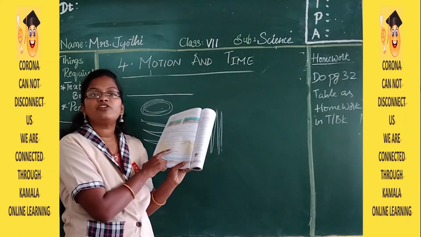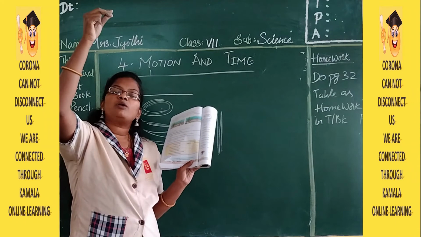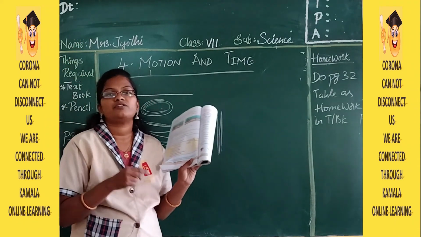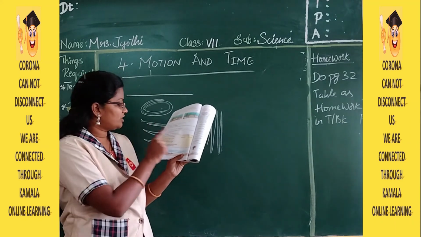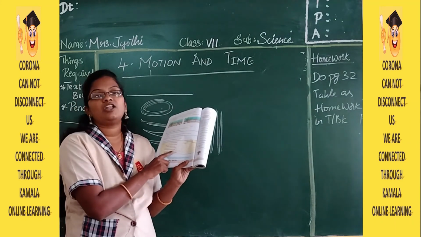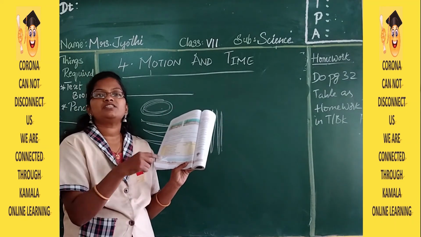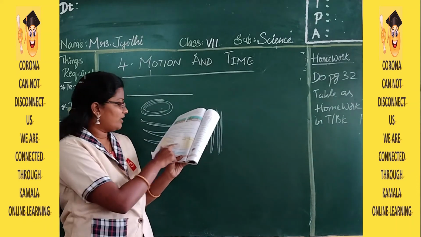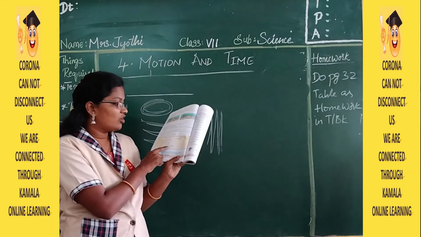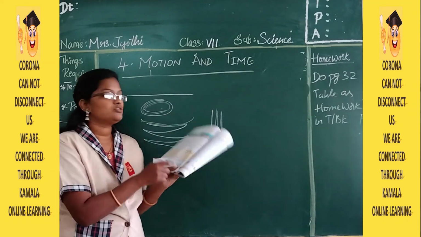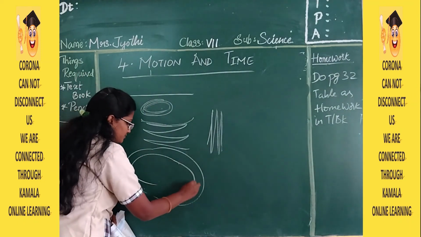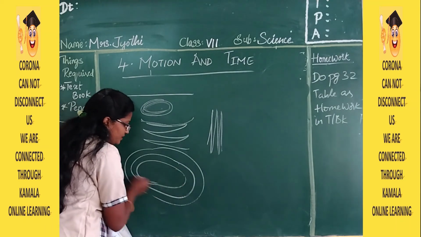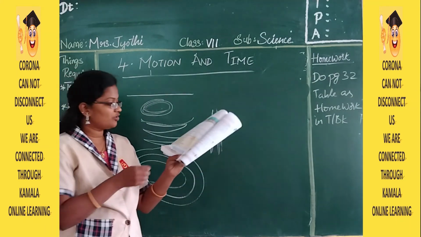Then stone dropped from a height. From the top of the building, if you drop a stone, will it move in a snake line or will it drop straight? That you have to write. Running race along a road. If there is a running race along the road, how will it be? Then running race along a track on the ground. If there is a playground like this, they give lines. There will be a track. So how is it going to be?